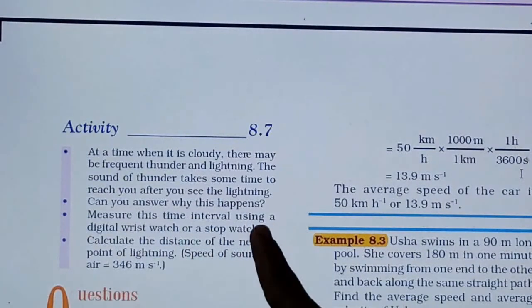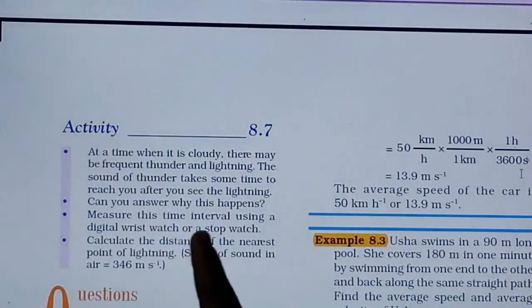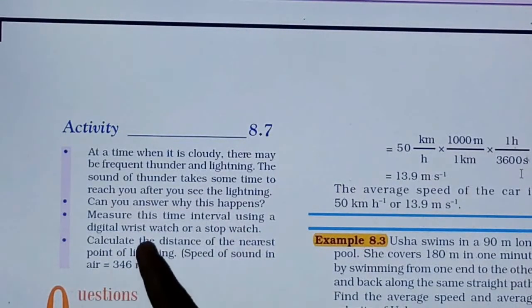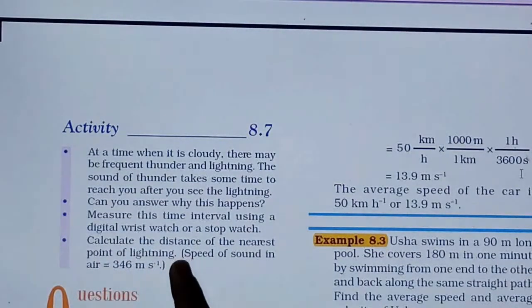Measure the time interval between the lightning and the thunder sound, using a digital wristwatch or a stopwatch, and calculate the distance of the nearest point of the lightning. The speed of sound here is 346 meter per second. The speed of sound is given.